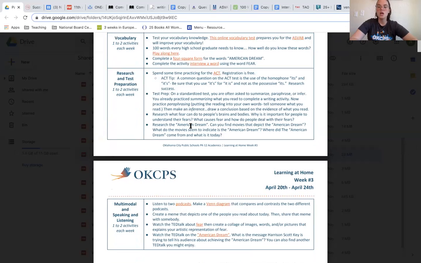The other topics I could research this week are talking about what fear does to people's brains and bodies. And we could really talk about, and you could research why it is important for people to understand their fears, what causes fear, and how do people actually deal with the fear that they do have.